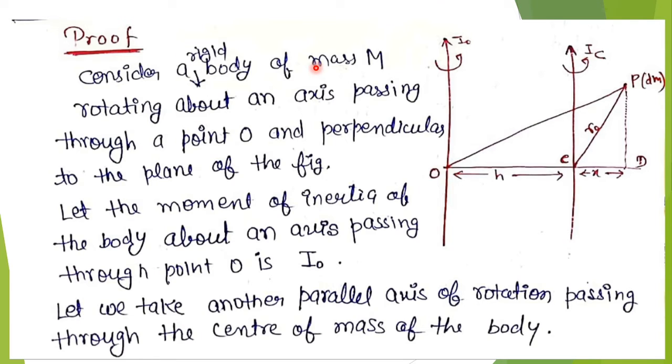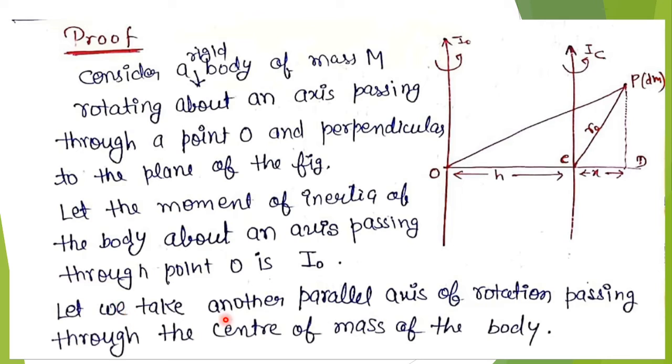Now, let the moment of inertia of the body about the axis passing through point O be I0, and this is the parallel axis passing through the center of mass, with moment of inertia IC.